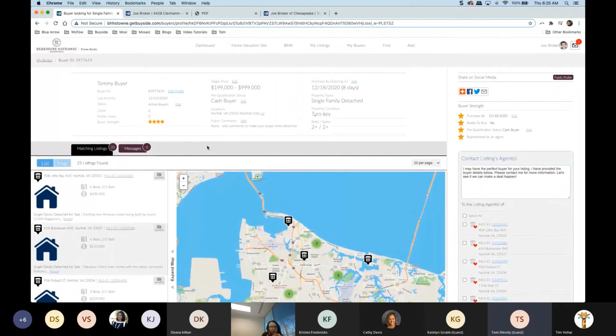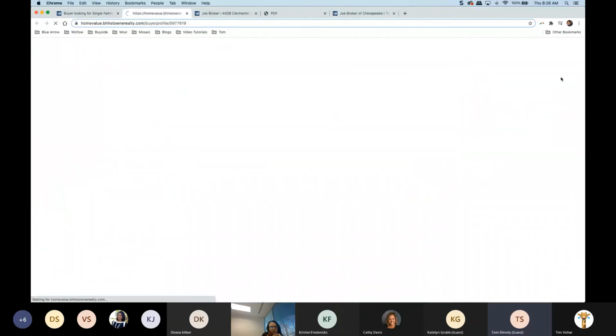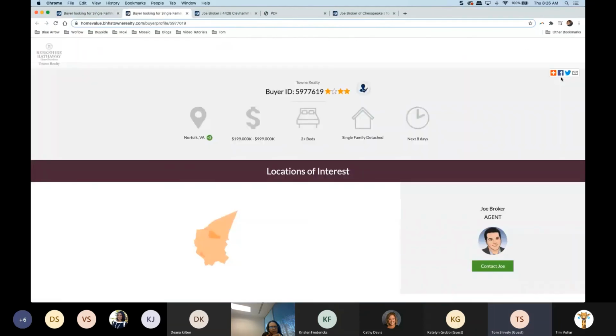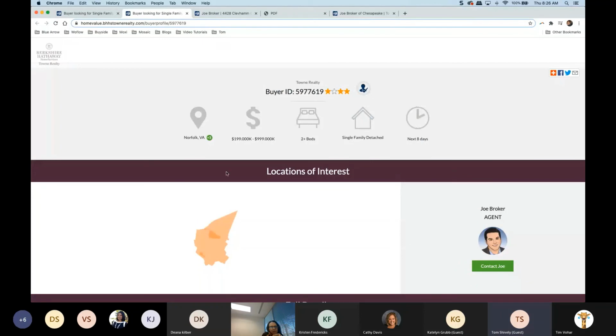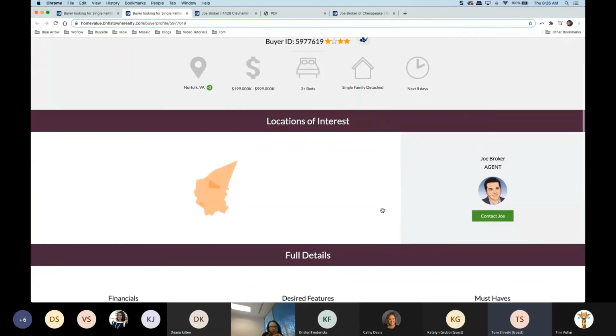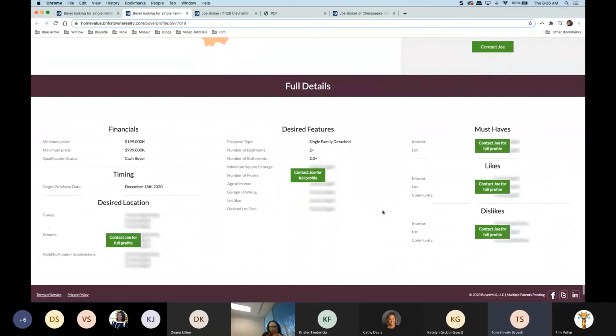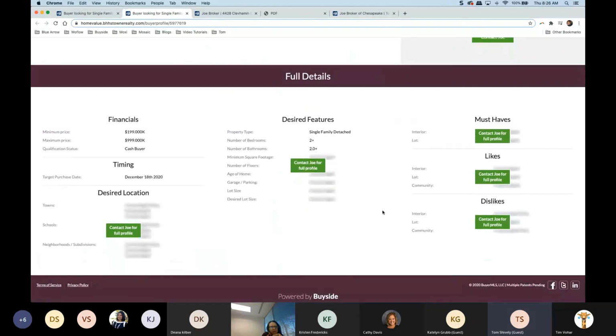Now, another way that we can use this for marketing for ourselves is we can post our buyer on social media. So you see that icon up there? We can send it out on any of our sites. This is what they're going to see here: that buyer ID, but all of the information here. They can see they're looking in this particular area. They can see the map down here. What is the price range? What is the bedrooms, the bathrooms, all that great stuff in here. And we give them that call to action section down here on that full details.